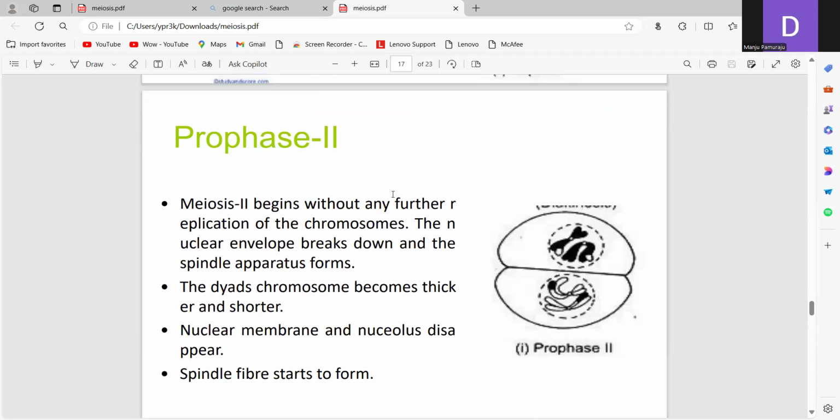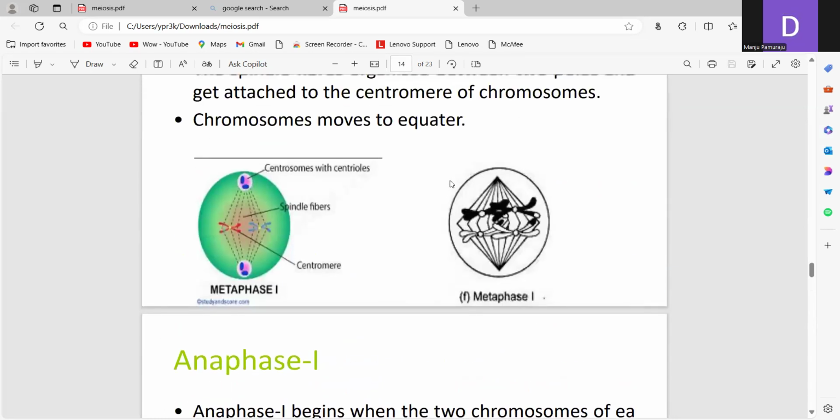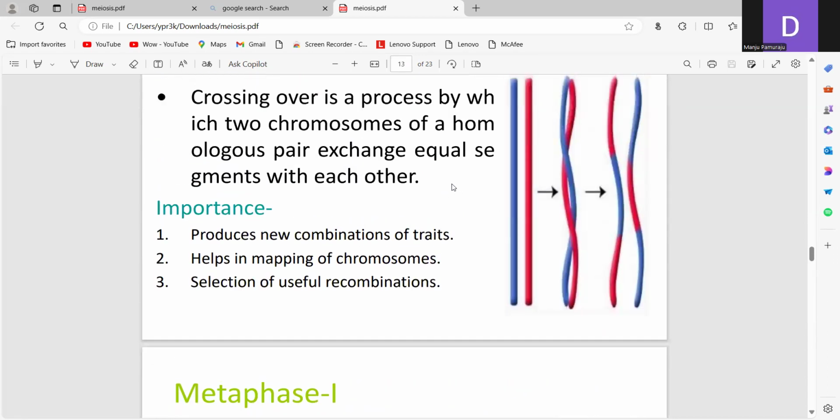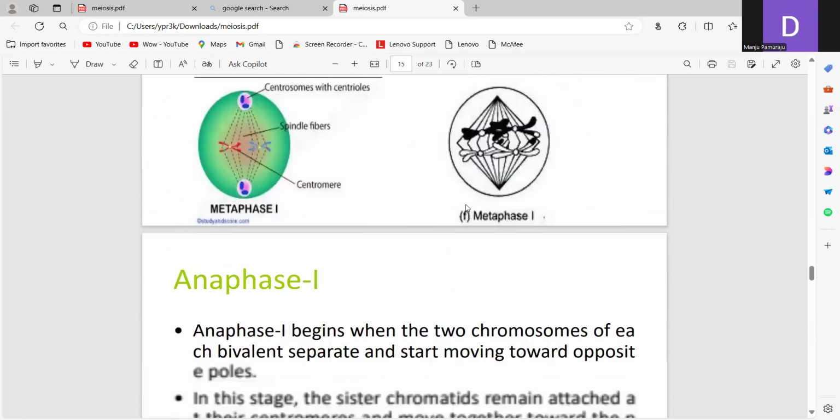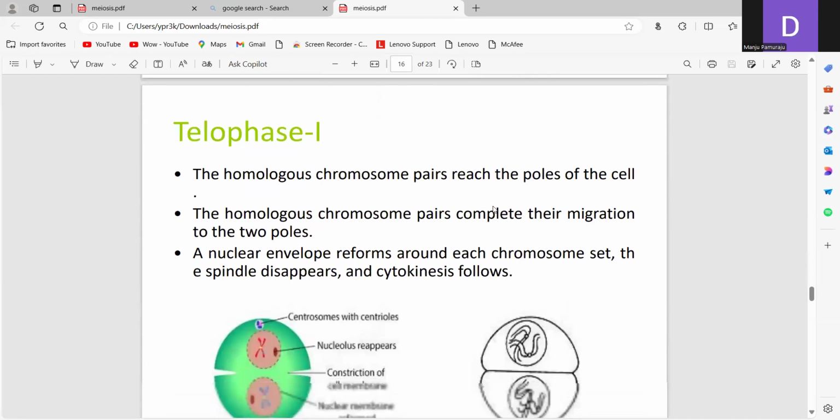Next one is the prophase. Meiosis 2 begins without any further replication of the chromosomes. The nuclear envelope breaks down and the spindle apparatus forms. In meiosis 1, the formation of two bivalents takes place.